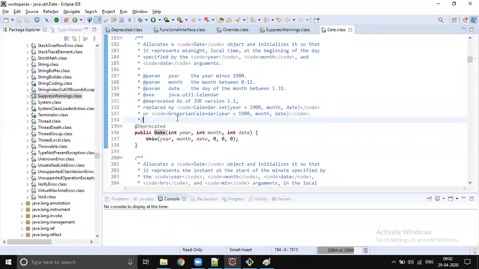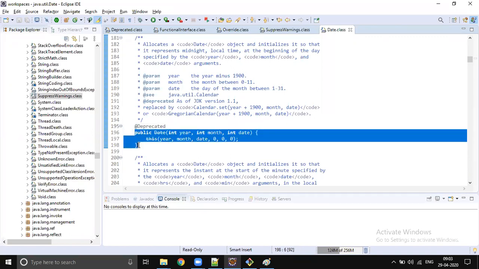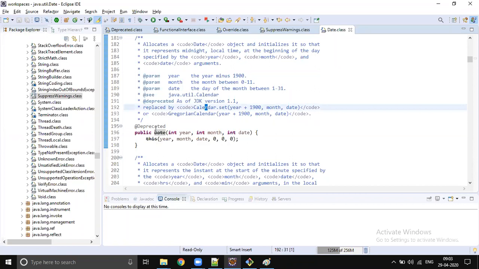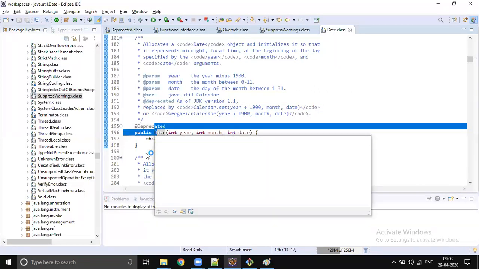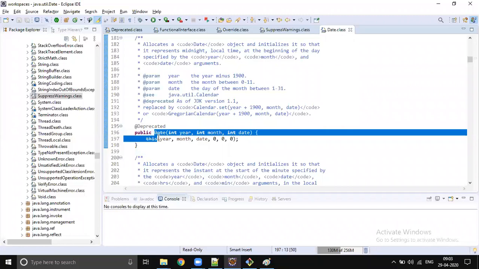So this is also one of the most commonly used annotations in Java. @Override, yes, as developers we use most of the time. @Deprecated, yes, we do use sometimes. The intention is we are just indicating to whoever is going to use this method, constructor, or class that this is not a recommended approach, just go ahead and use this other one. It doesn't mean that you cannot use it. You can use it, but whenever you do, you will get a deprecated warning on your code. That is what you use @Deprecated for.